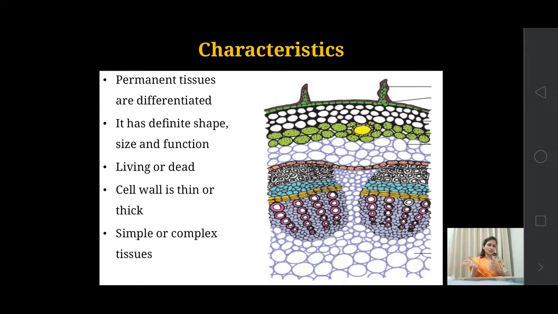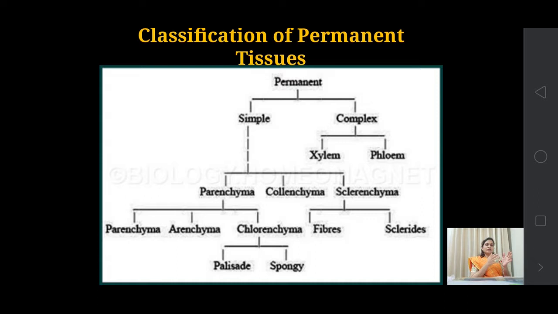So it consists of, again, simple and complex tissues. So what do we mean by simple and complex tissues? The permanent tissue is made up of two types of tissues, that is simple and complex. A simple tissue consists of only one type of cell, whereas a complex tissue consists of two or more different types of cells. Or you can say simple tissues are made up of similar types of cells having similar structure and similar function.